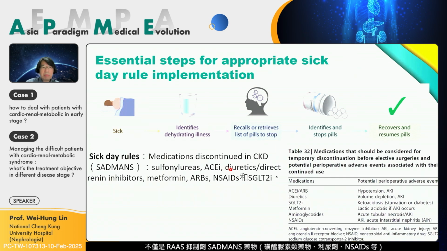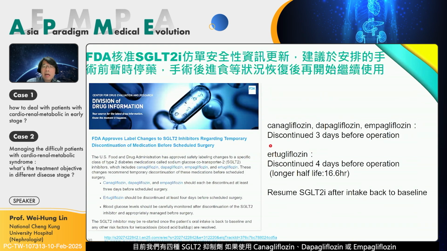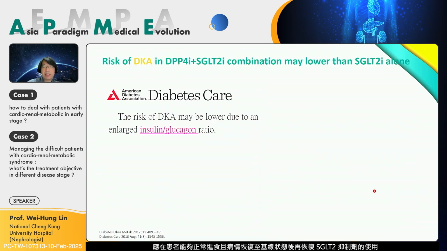And not only RAS inhibitors, there are other medications such as sulfonylurea, diuretics, and NSAIDs that should be discontinued or used with more attention. Now we have 4 SGLT2 inhibitors. If you use canagliflozin, dapagliflozin, or empagliflozin, you just need to discontinue 3 days before operation. But if you use ertugliflozin, because it has a longer half-life, it should be paused 4 days before operation. And the FDA tells us to resume the SGLT2 inhibitor after the patient's intake and condition are back to baseline.